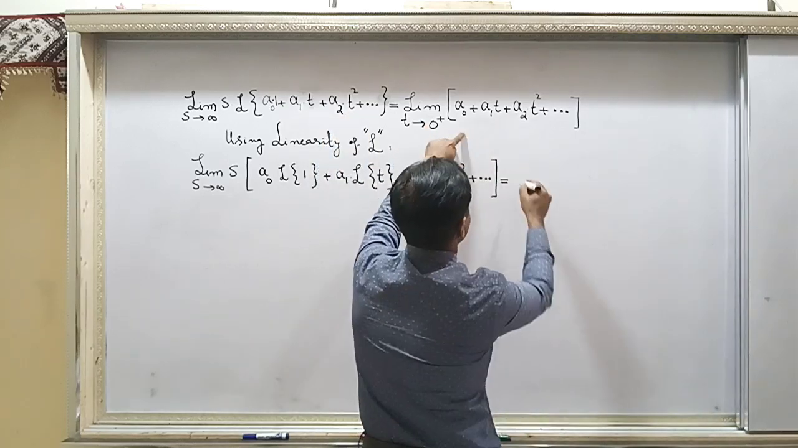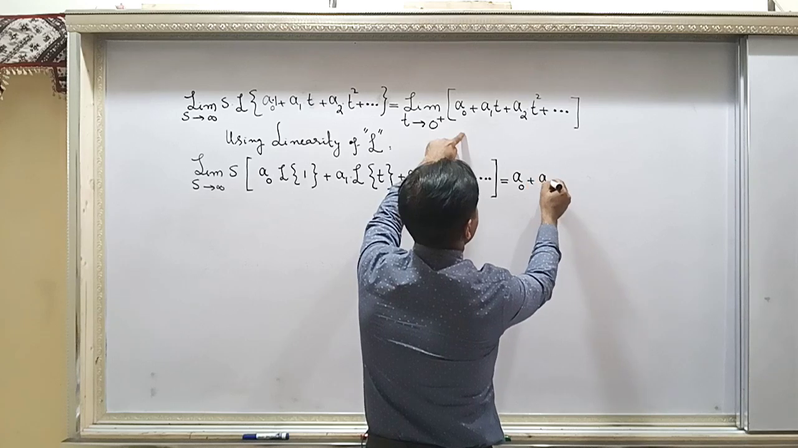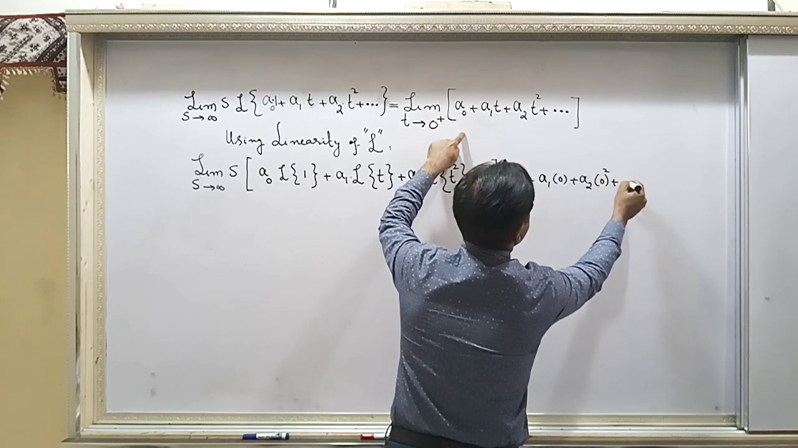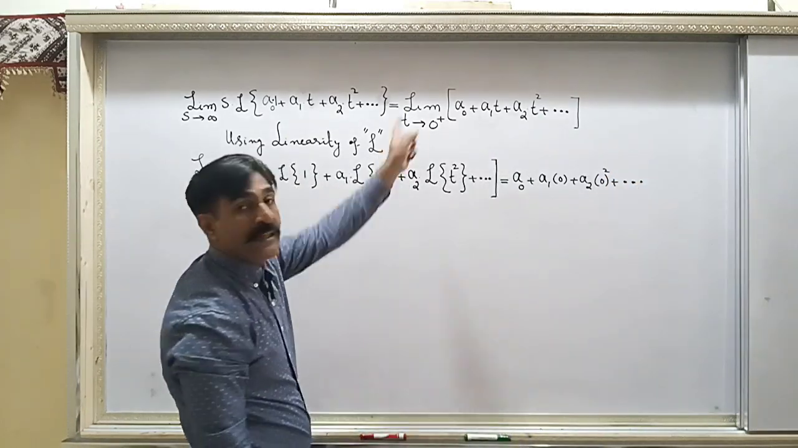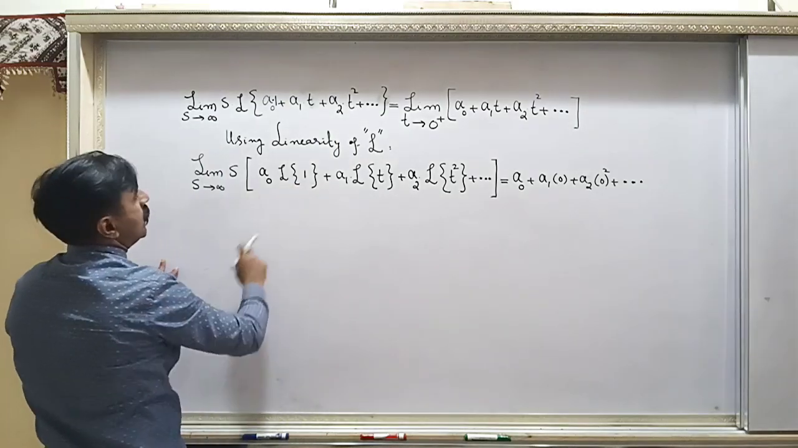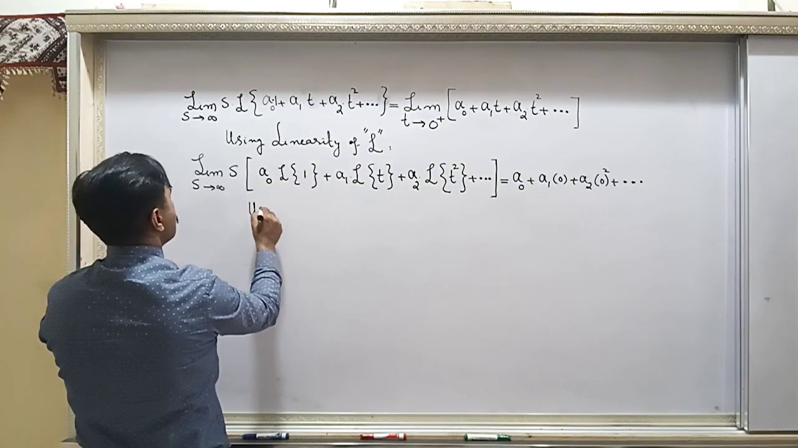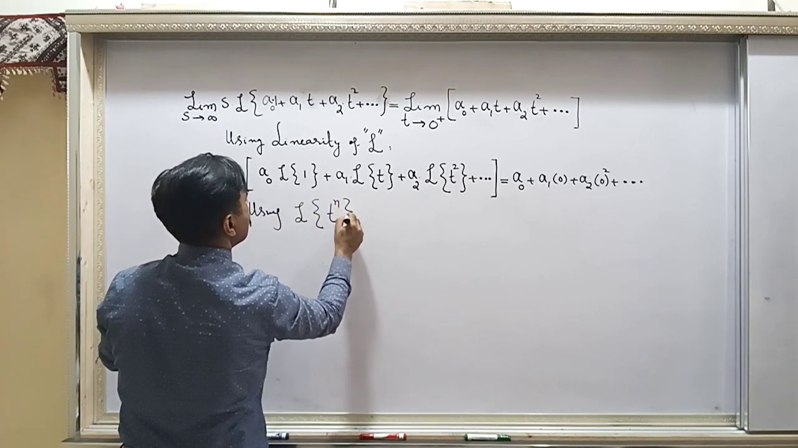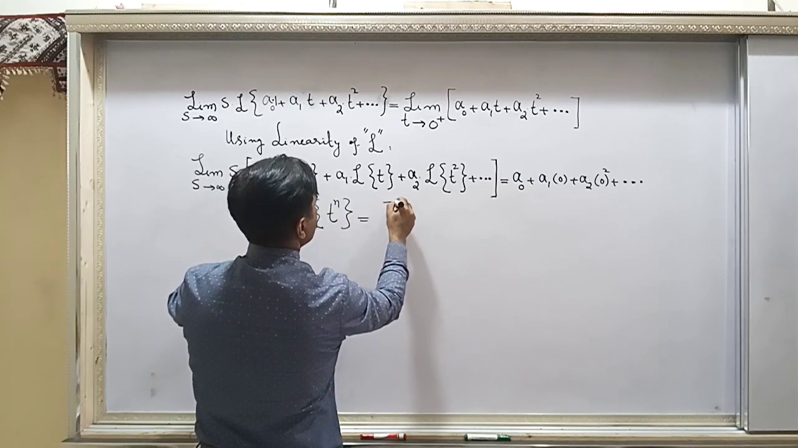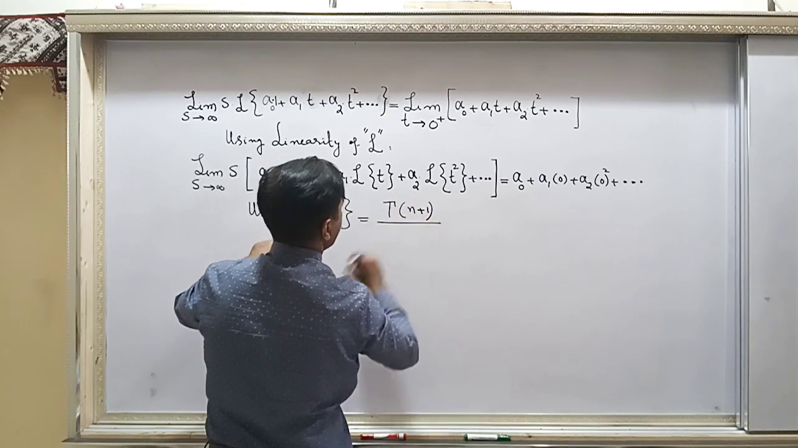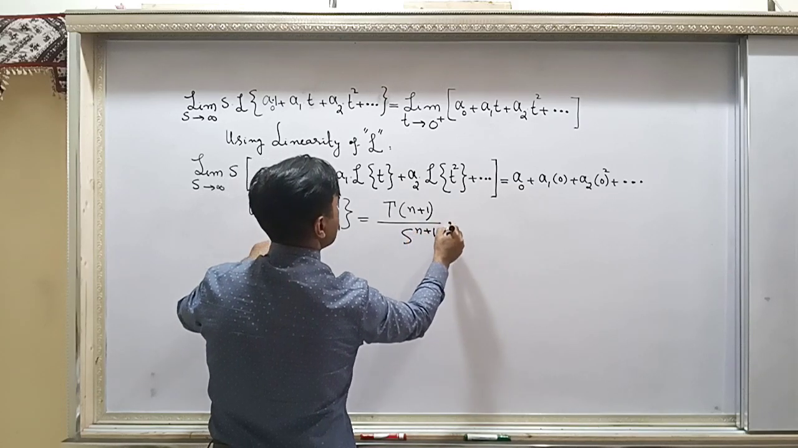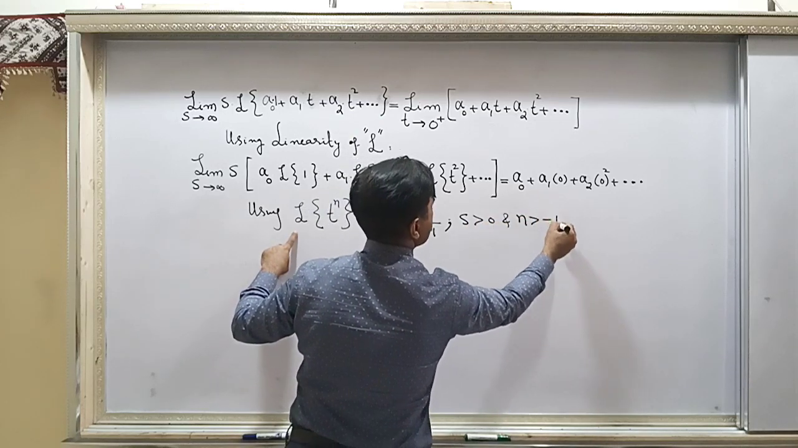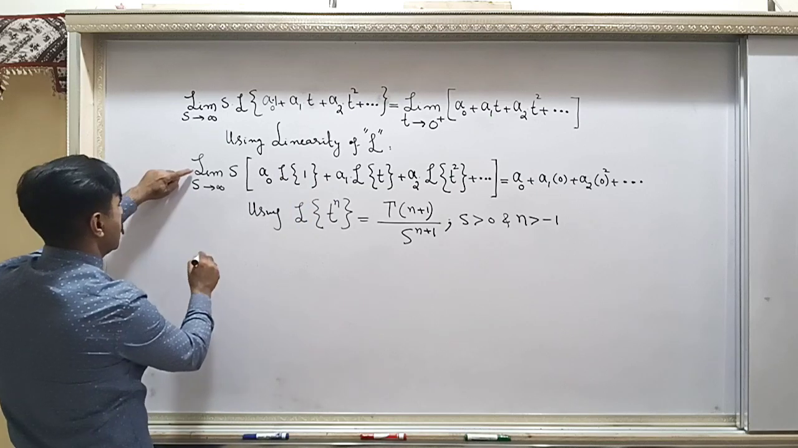You can apply this limit here, a naught plus a1 into 0 plus a2 into 0 square and plus dot dot dot, right? We have applied the limit. Now you know the Laplace transforms of these functions, using Laplace transform of t to the power n is equal to gamma of n plus 1 over s to the power n plus 1, and the condition for this is s is greater than 0 and n is greater than minus 1. Now use this formula here.